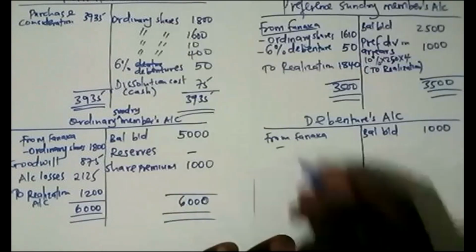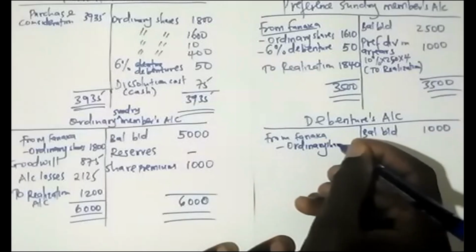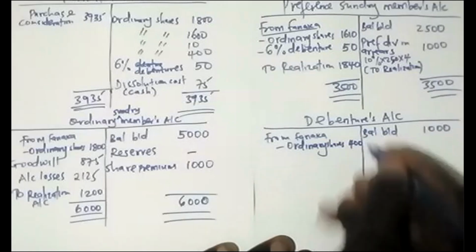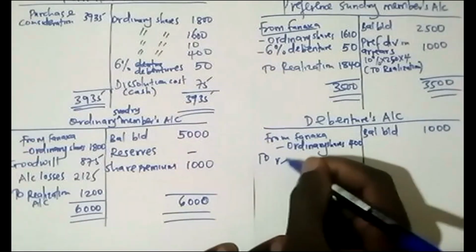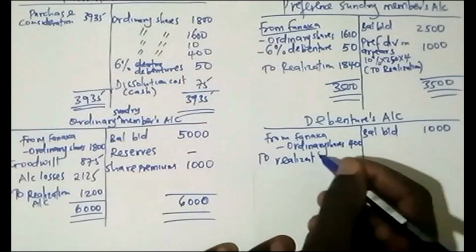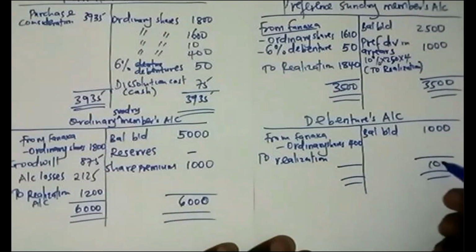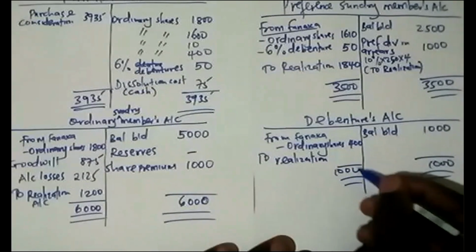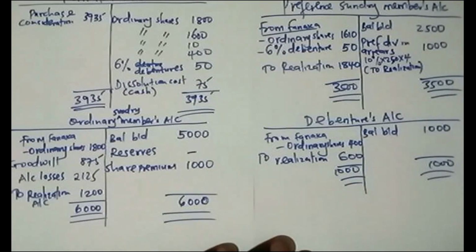So that is ordinary shares, and the total value there was 400. Which means here to realization, this one would be 1,000 and this one would be 1,000. So this is 600.